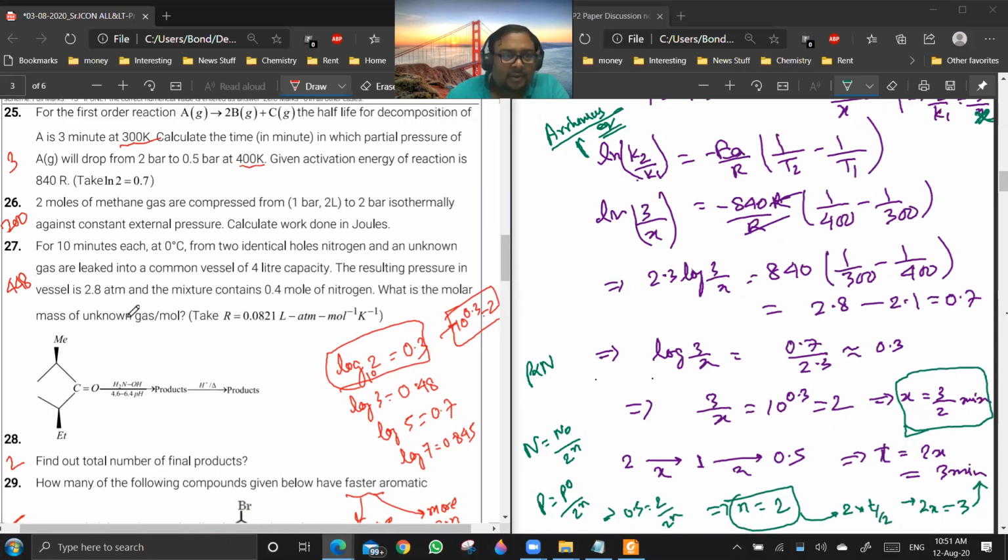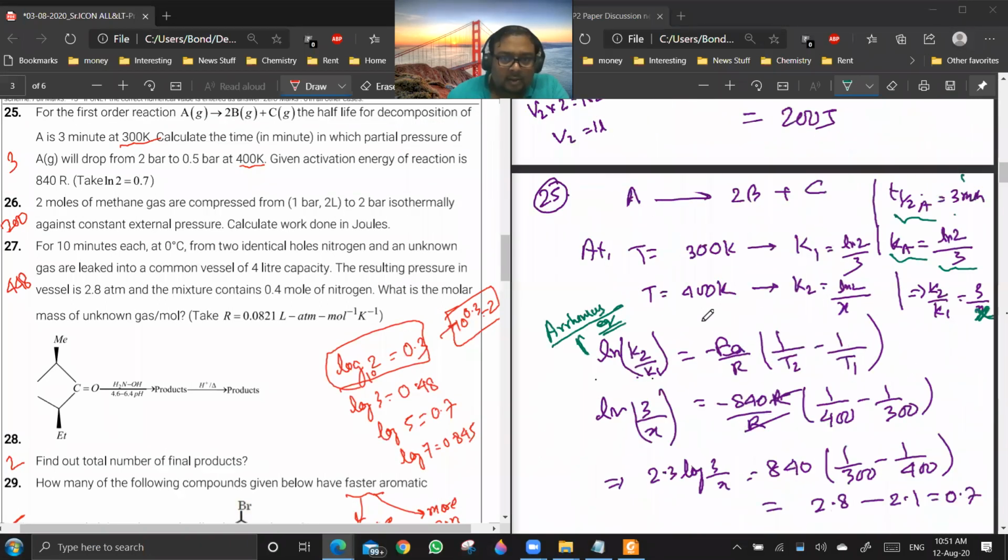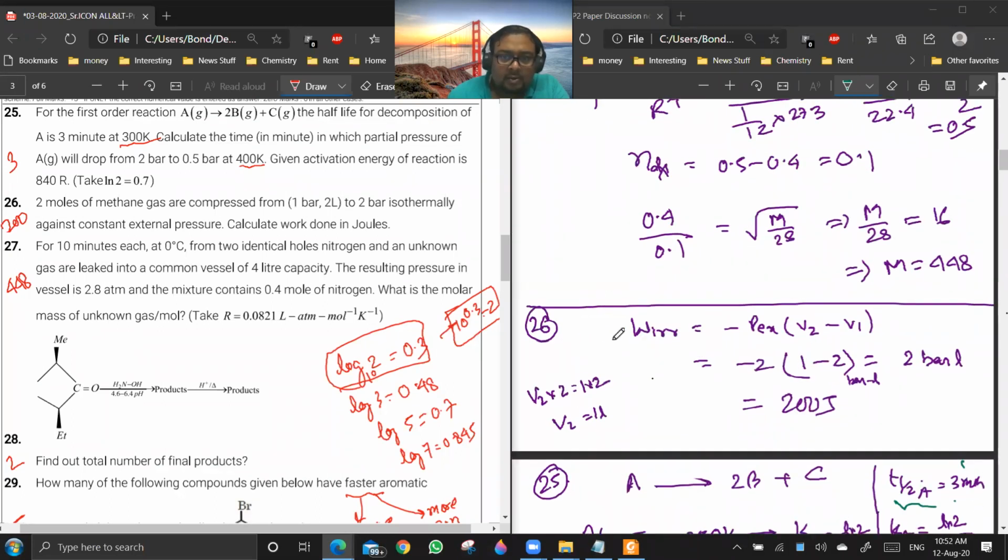Okay. After 25, 26 is simple. Here against constant external pressure means it's an irreversible process. So W irreversible is minus of P external into delta V. Here P external will be 2 bars because the process will stop at that point of time. 26 is clear?